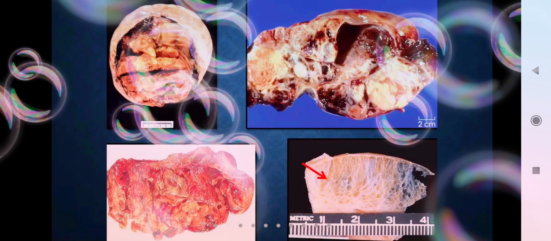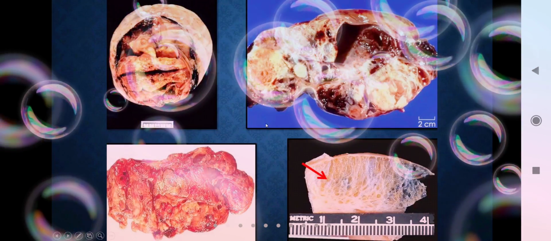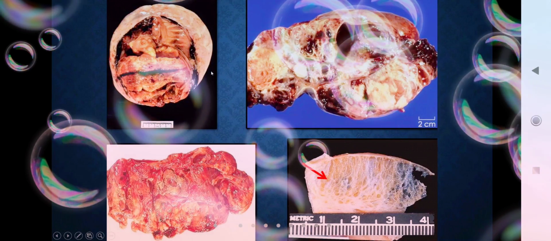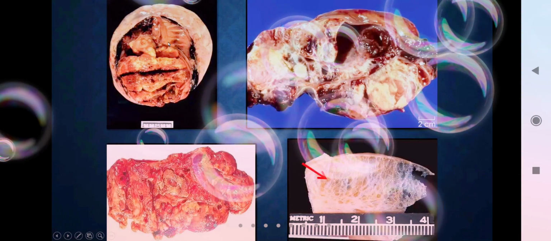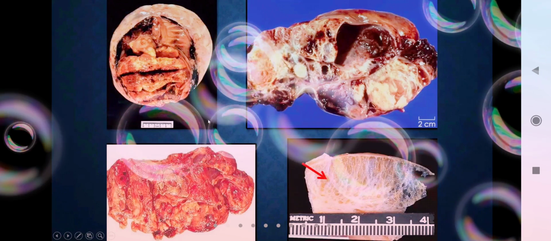This is a gross picture of the yolk sac tumor.